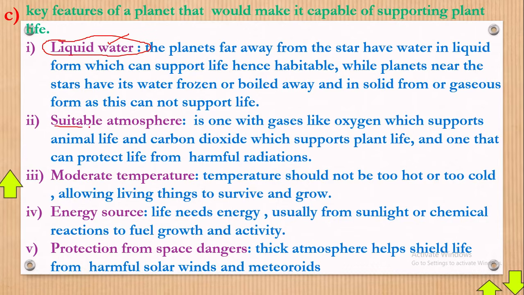The next, it must have a suitable atmosphere. Again, Jupiter is among the hottest planets, meaning if it is too hot, it cannot really facilitate plant life.